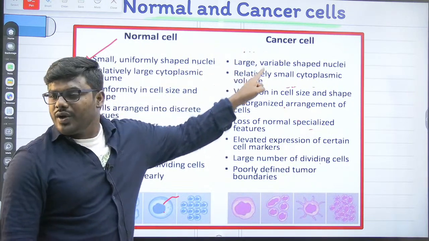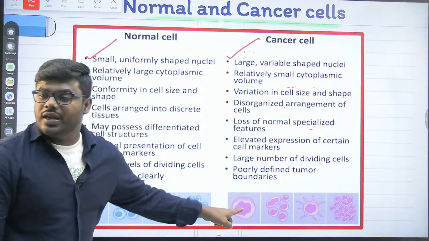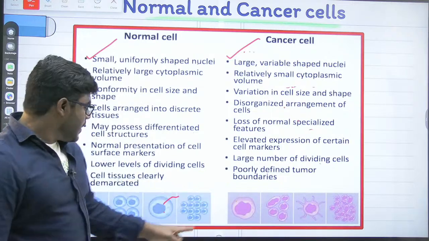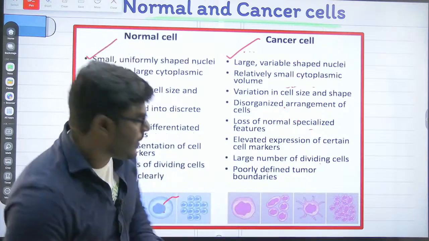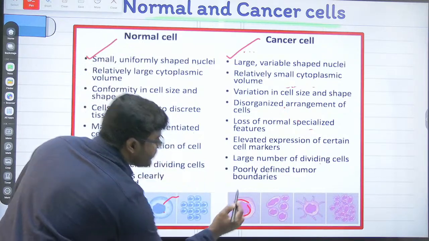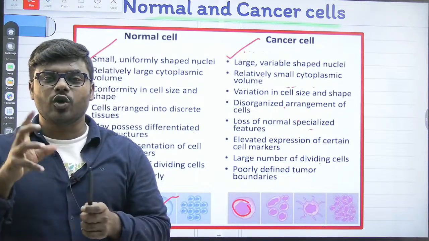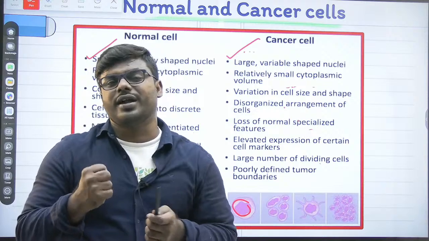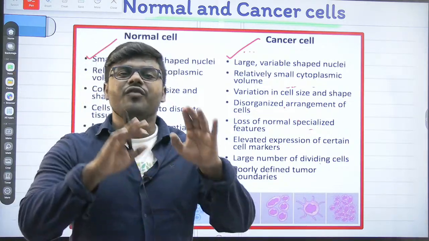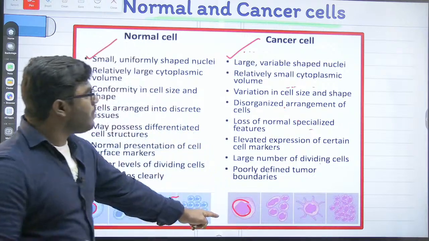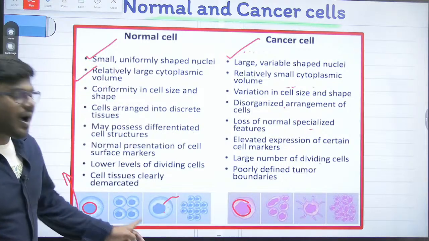But if you look into a cancer cell, try to understand. The cancer cell is what, friends? A very large cell. Do you think it is uniform in shape? No, it is not at all uniform in shape. It is variable in shape. In our normal cell, the nucleus and cytoplasm are arranged in a particular orientation. But in the cancer cell, the nucleus and cytoplasm are never arranged in a normal orientation. Never forget that.